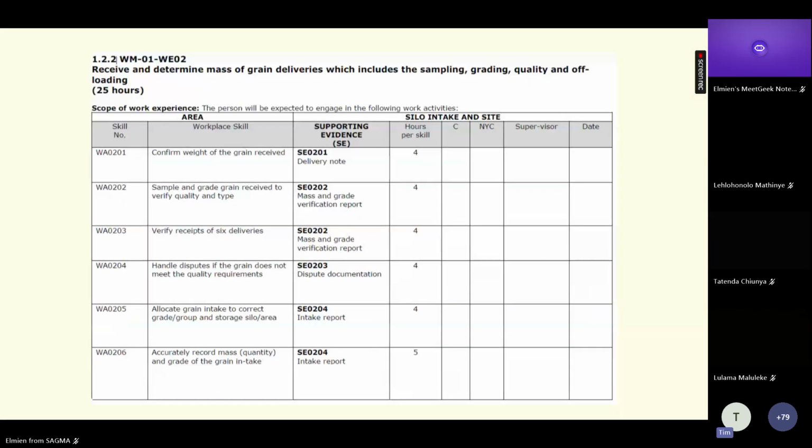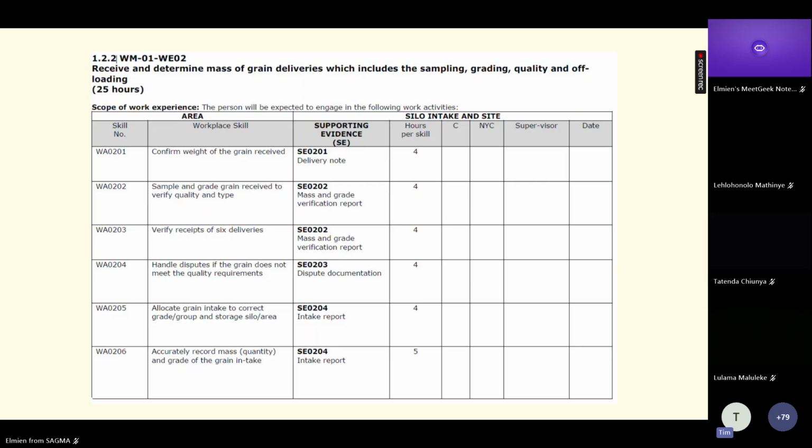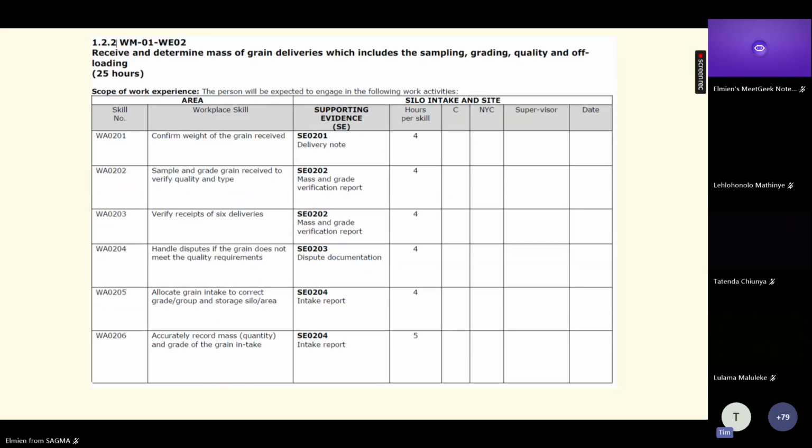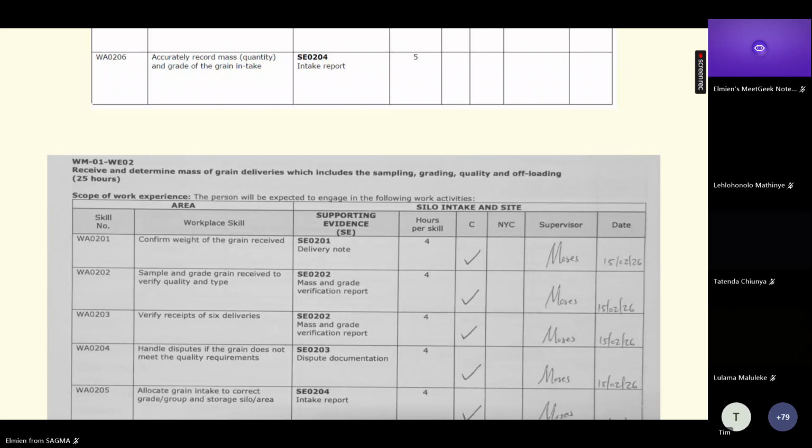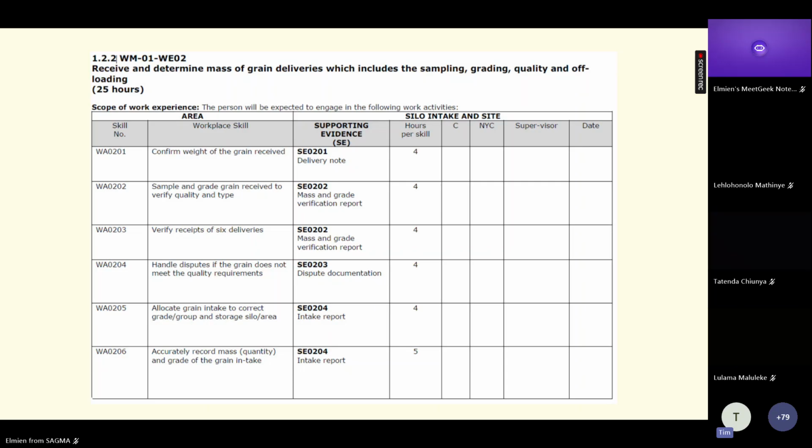Okay, workplace skills. You are going to have a whole lot of pages in there. I think it's from pages 4 to 103. You will do, in alignment with the work experience, a task. So just one back, please. You will do a task. And once you've done a task, you will tick yourself competent. Your supervisor will make sure you're competent, and he will sign, and then he will put the date. For every single task, there will be a competent. And if you are found not yet competent, you tick not yet competent, because you will redo it again, and I will show you where to redo it again. Okay, thank you.